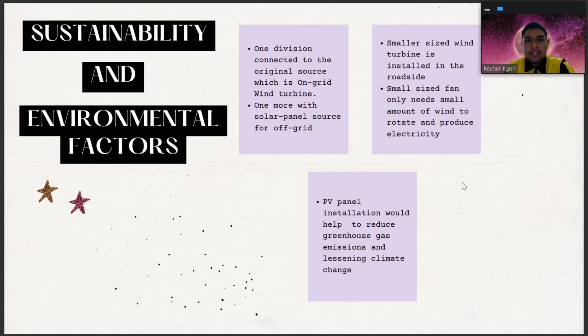Firstly, one division will be connected to the original source, which is an on-grid wind turbine, and we're going to install a solar panel source for the off-grid. A smaller size wind turbine is installed on the roadside, as a small size fan only needs a small amount of wind to rotate and produce electricity. And PV panel installation will help to reduce greenhouse gas emissions and lessen climate change. So these are the sustainability and environmental factors that we consider in our proposed layout for the industrial network design.